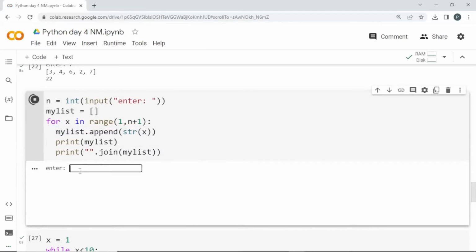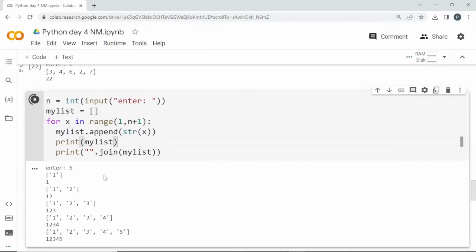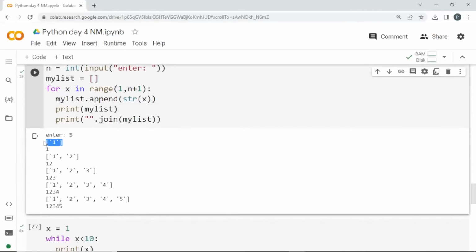If I run this and enter 5 here, first it will print my list. First time it was appending 1, and I am converting it to a string, so it is in string format. So what I am doing is joining all the elements present in the list. Because they are strings, I can join them, and I'm not giving any separator, so it will join as such.